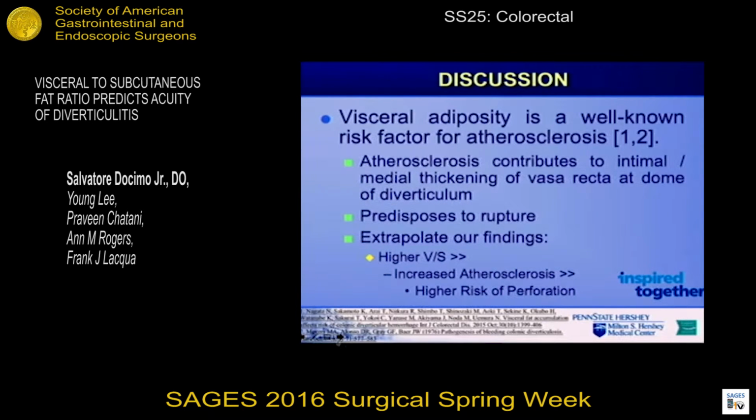And then also looking at visceral obesity and its role with atherosclerosis, again, some bench studies have demonstrated that atherosclerosis is attributable to and associated with higher levels of visceral fat, and that is also believed to predispose individuals to rupture. So these findings can be extrapolated to our study as well, where those individuals who have higher VS ratios or visceral fat can have a higher incidence of atherosclerosis at the dome of the diverticulum, which can lead to a higher risk of perforation as well.